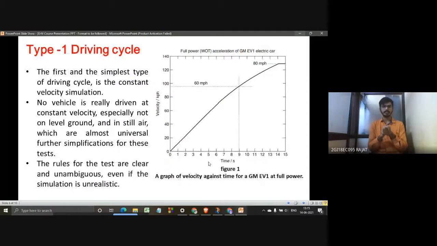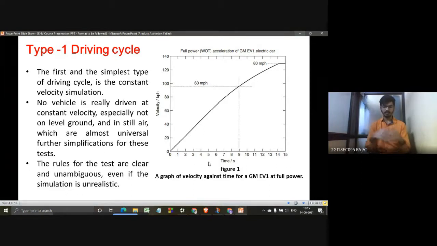This is the simplest, and here we create an ideal condition where there is no air resistance, no traffic, and no other resistances or obstacles in the way of the car. This is just a simulation. The car is not actually driven anywhere.